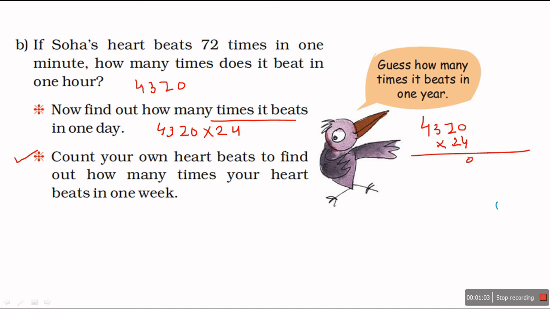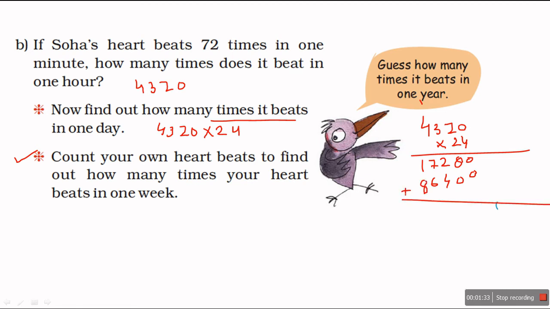400, 4 2s are 8, 4 3s are 12, 2 carry over 1, 4 4s are 16 and 1 is 17. Now I will multiply with 20, so 20 1 0 directly, 2 0 0, 2 2s are 4, 2 3s are 6, 2 4s are 8.